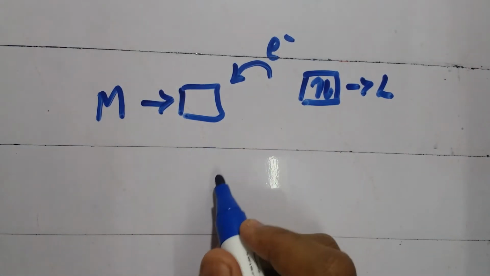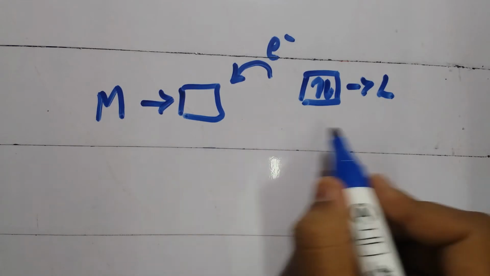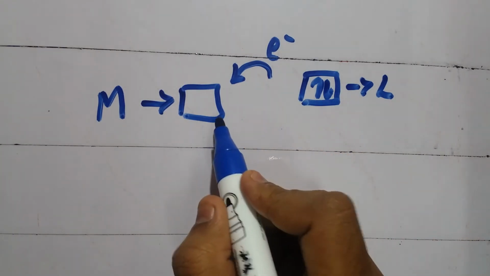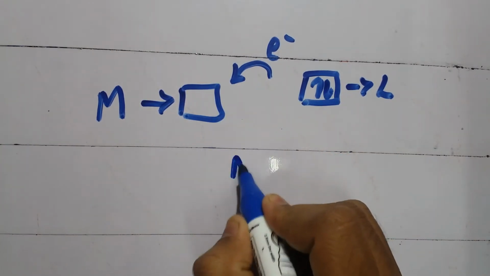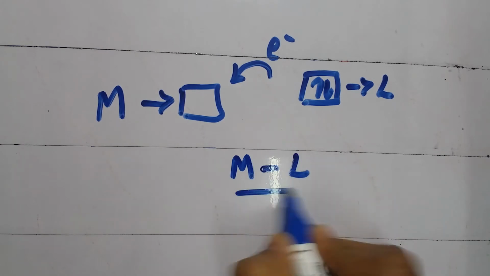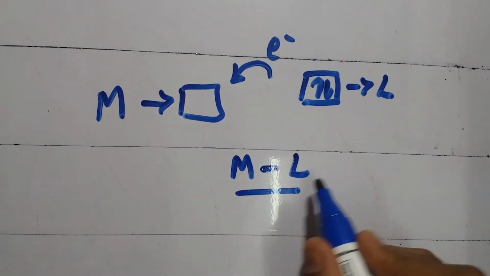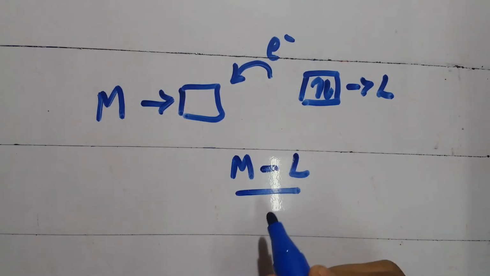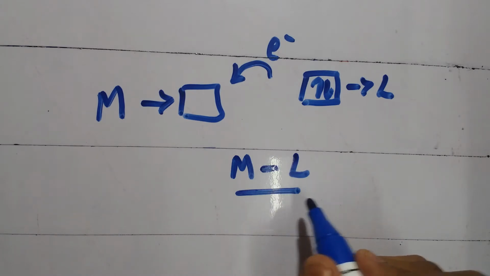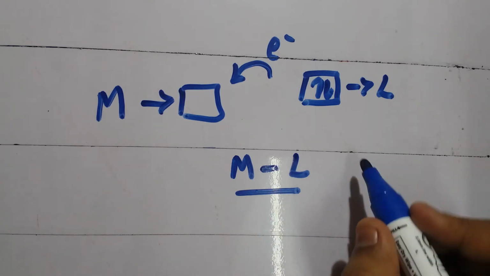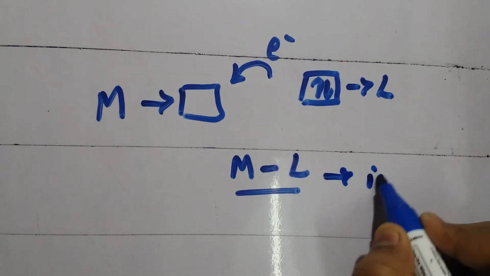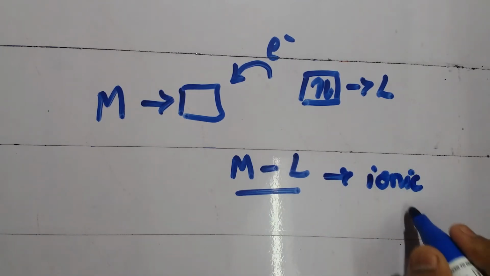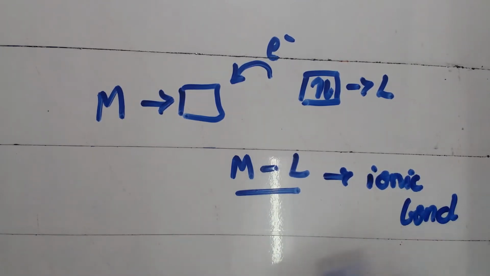It suggests that the metal is vacant and the ligand is donating the electron. So the metal-ligand bond is purely electrostatic. According to VBT, the metal-ligand bond would be purely electrostatic, also called the ionic bond. So according to VBT, the coordinate bond between the metal and ligand is an ionic bond, because